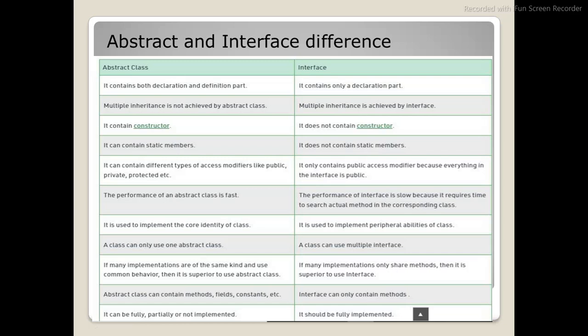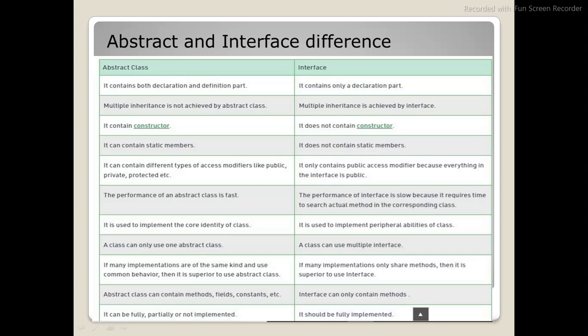So there are other differences, like a class can have only one abstract class, that I already showed you. It can be fully, partially, or not implemented at all. An interface should be fully implemented. Let's say you have 10 methods inside your interface. Whenever a class extends or implements that particular interface, it has to implement all the methods inside that interface.